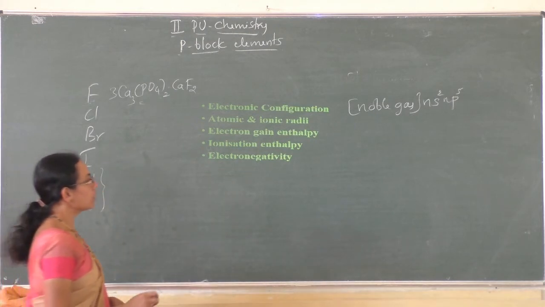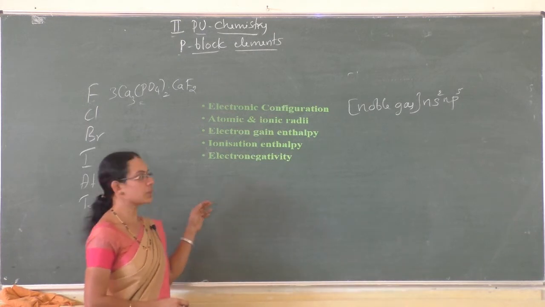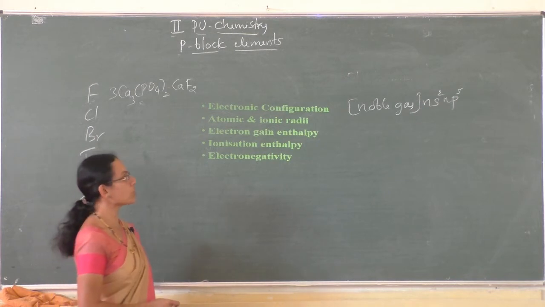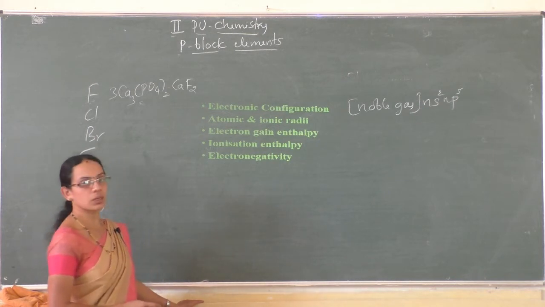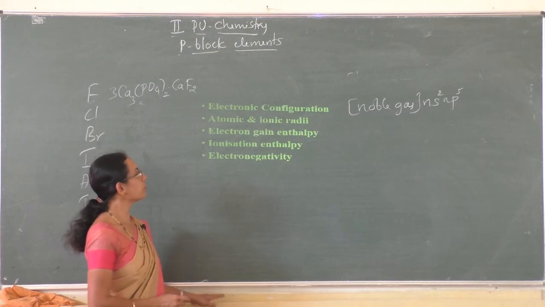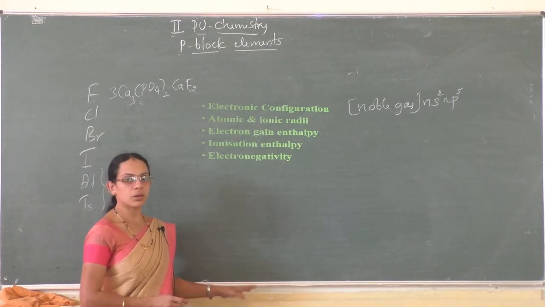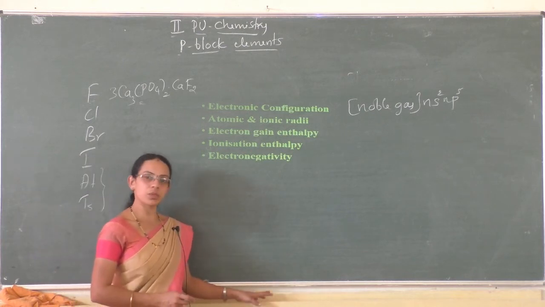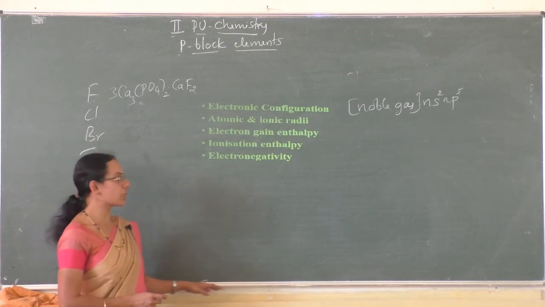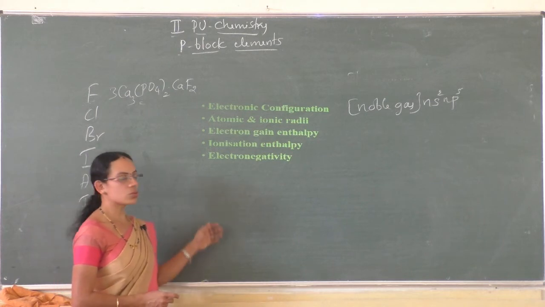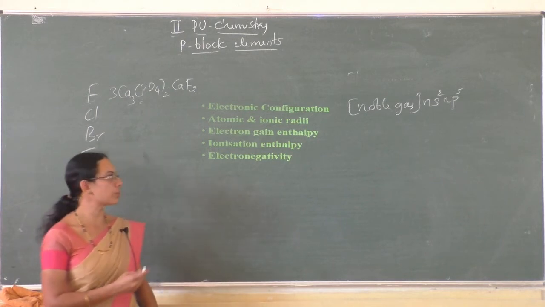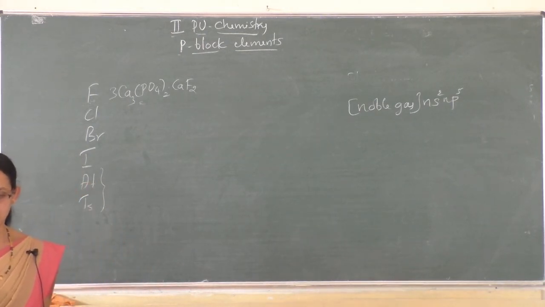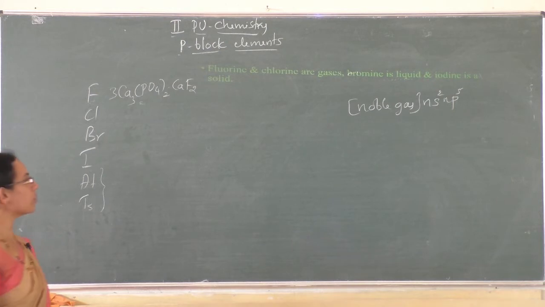So these are some of the chemical properties of group 17 elements. Electronic configuration is the configuration of noble gas ns2 np5. Atomic and ionic radii increase down the group. Electron gain enthalpy is very negative, but down the group it becomes less negative. Ionization enthalpy is very high, but down the group it decreases, and electronegativity also decreases down the group. Next, some of the physical properties.